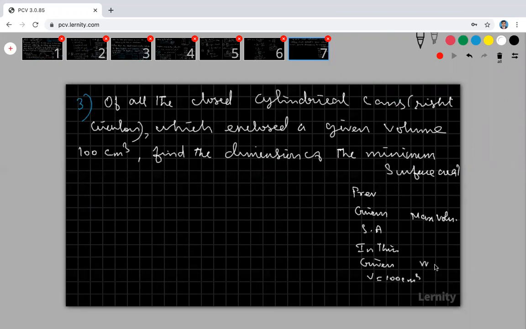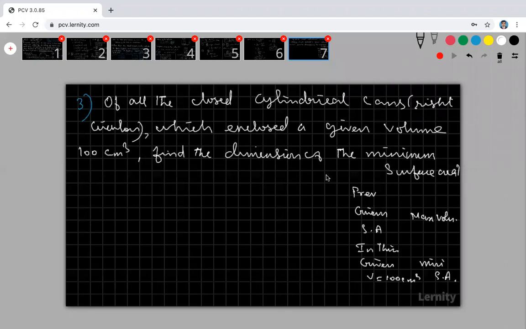We have to find the minimum surface area.